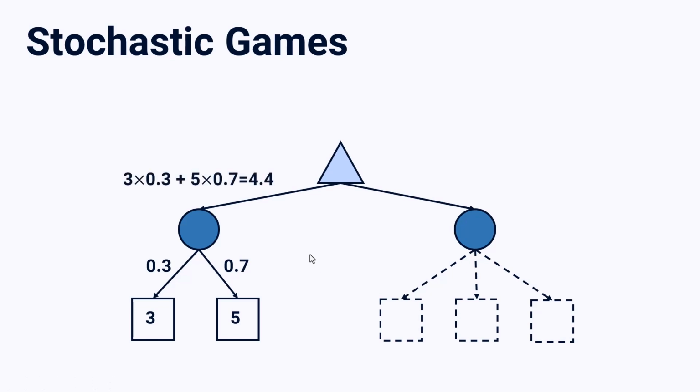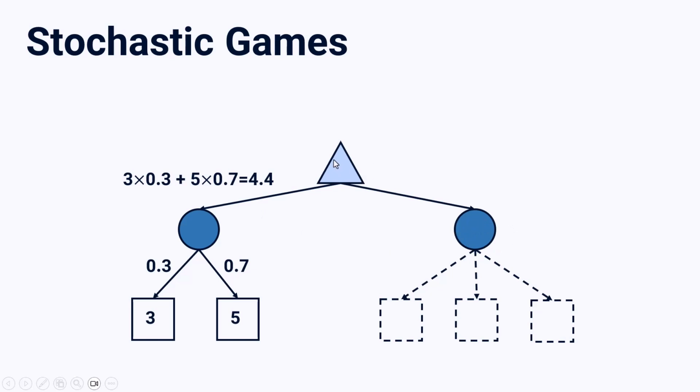That is pretty simple. I see for the utility of 3, I have a probability of 0.3. So I calculate 3 times 0.3 and I add it to this probability, 0.7 times 5, my utility. I calculate this addition and that would be 4.4. So consider this is another utility, just like these squares, with a value of 4.4. So all we have to do is calculate the expected value of this other chance node.